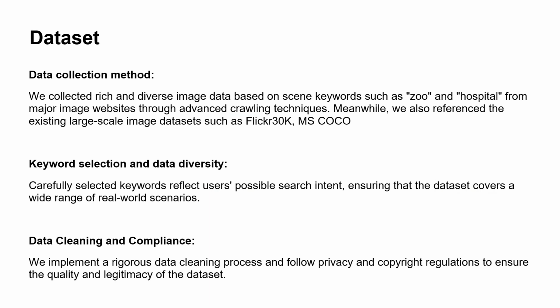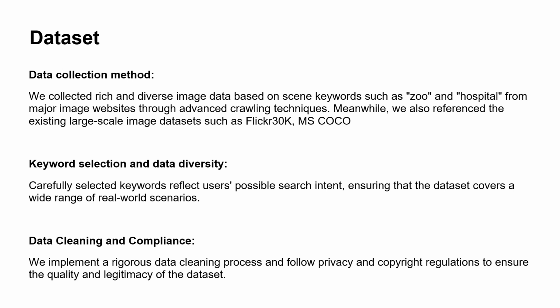For the dataset part, we use the data collection method mainly from the internet using advanced crawling techniques. Meanwhile, we also reference the existing large-scale image datasets such as Flickr30K and MS COCO.